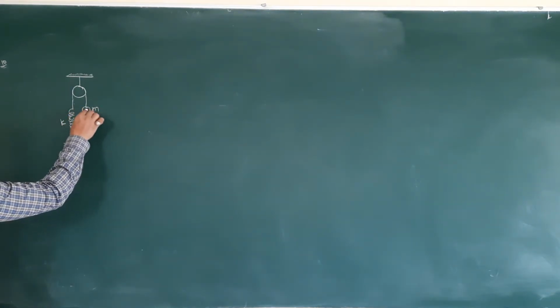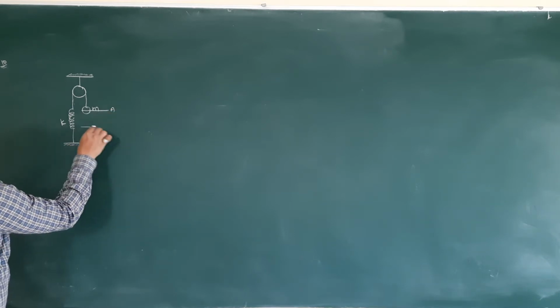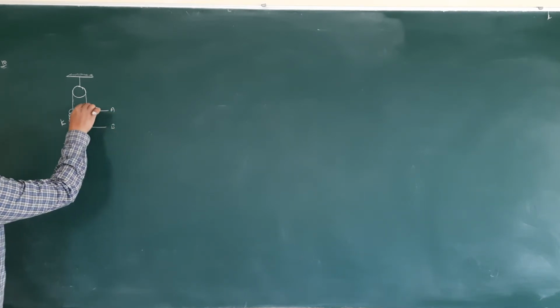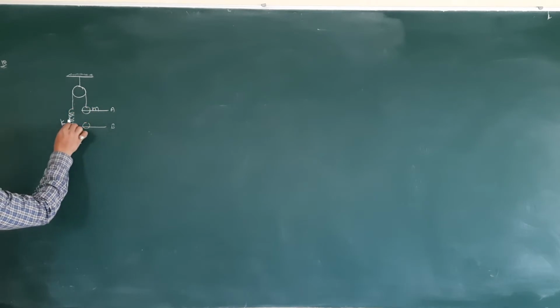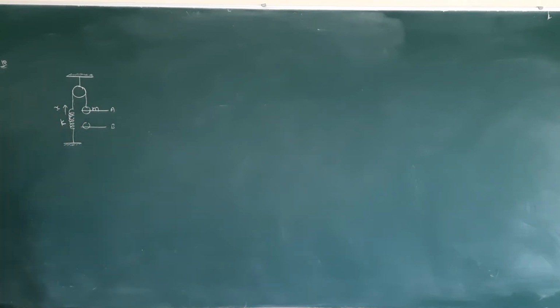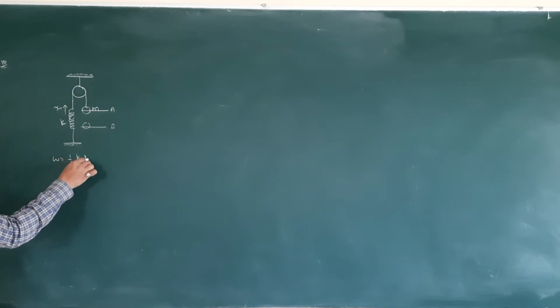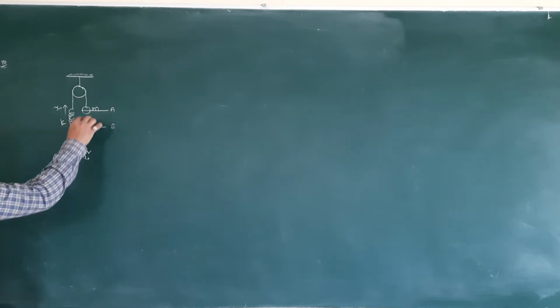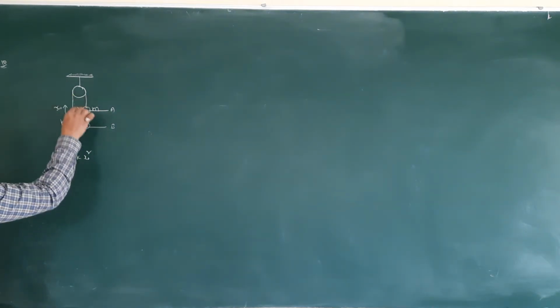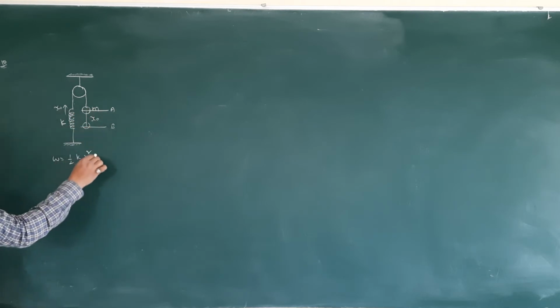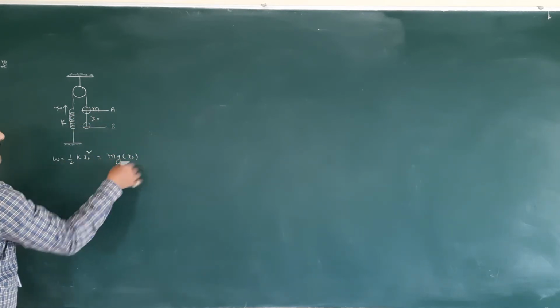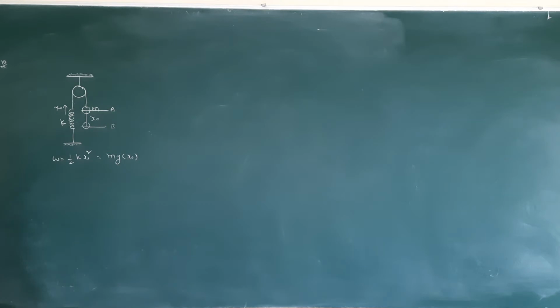It is coming from A to B. Whenever it is coming like this, the spring is going to elongate by x naught or x. Up to what maximum elongation it can elongate, they are asking. So in this, two energies will be there. Energy stored in the spring, half k x naught square. How much distance it is moving means how much distance it is going to elongate, it is nothing but x naught. For this, mg x naught. They are asking elongation.